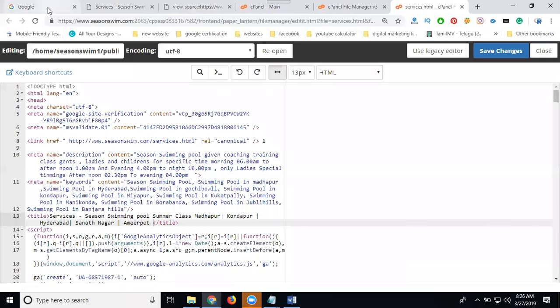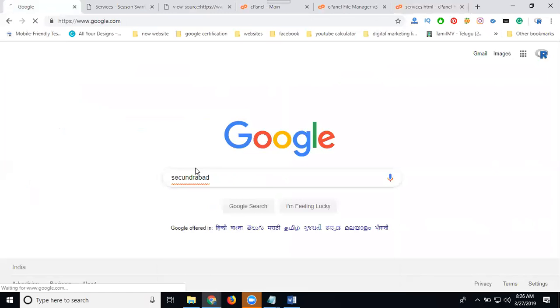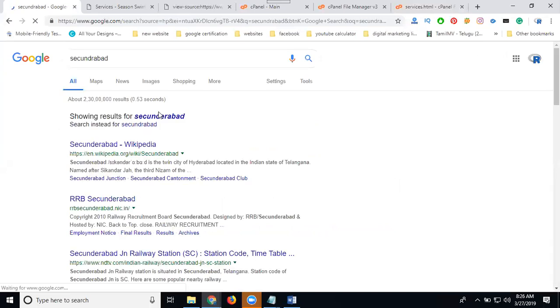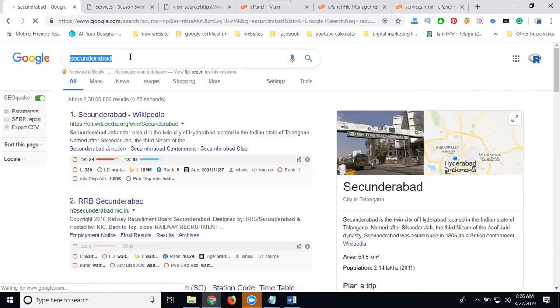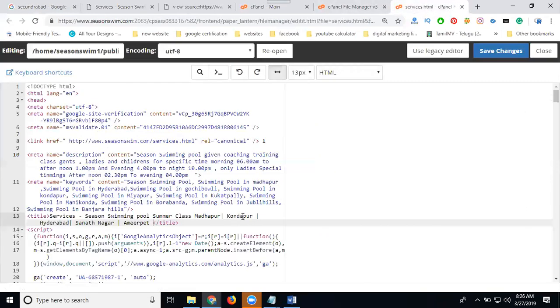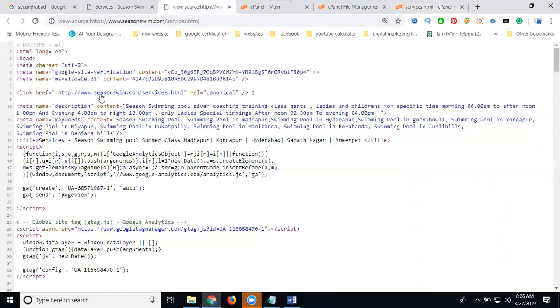So here I'm selecting Hyderabad. Save changes. Now click refresh.